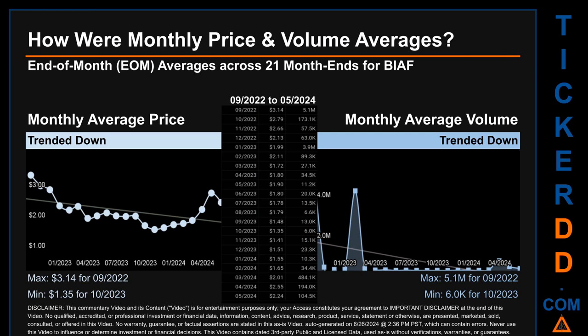Overall, monthly price average trended down while monthly volume average trended down. The maximum end-of-month average price was $3.14 for 09-2022 while the minimum was $1.35 for 10-2023. Looking at volume, 09-2022 and 10-2023 respectively saw the highest and lowest monthly average volume at 5.1 million and 6,000.